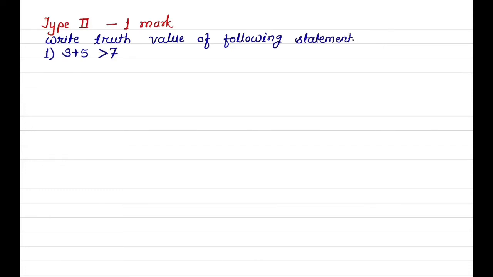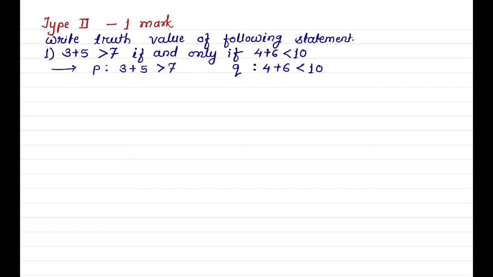Second type, again this is for 1 mark. Write the truth value of the following statement. First statement, 3 plus 5 is greater than 7 if and only if 4 plus 6 is less than 10. Here P is 3 plus 5 greater than 7 and Q is 4 plus 6 less than 10. Symbolic form of the statement is P double implies Q.